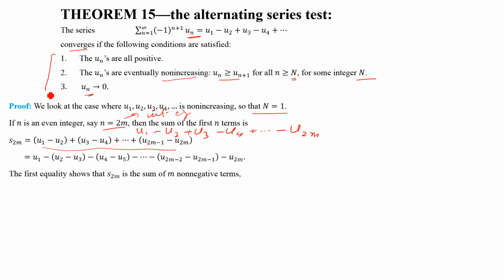According to these conditions, if the un are eventually non-increasing, then if we arrange this sum pairwise like this, u1 minus u2, where u1 is greater or equal to u2, then u1 minus u2 is non-negative. Similarly, u3 minus u4 is non-negative, and so on. u2m minus 1 minus u2m is non-negative because of this condition.